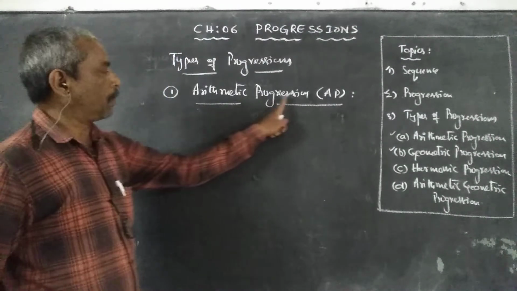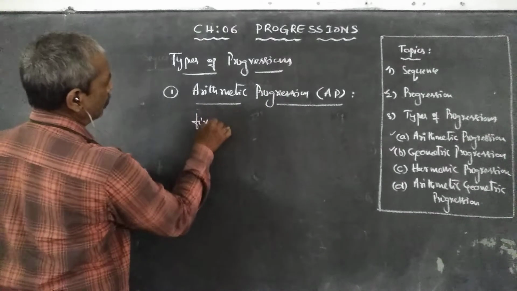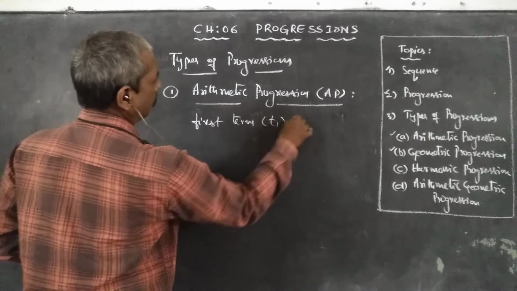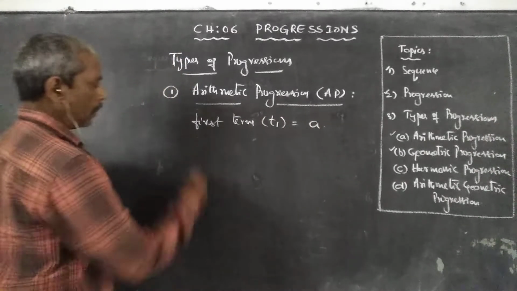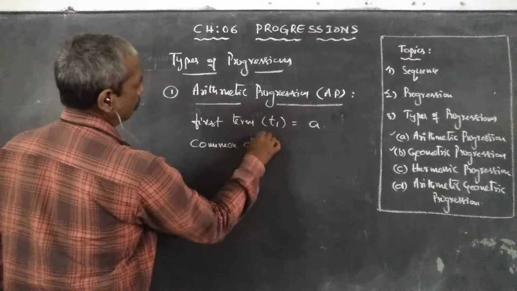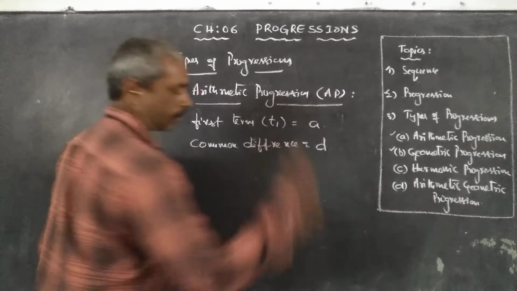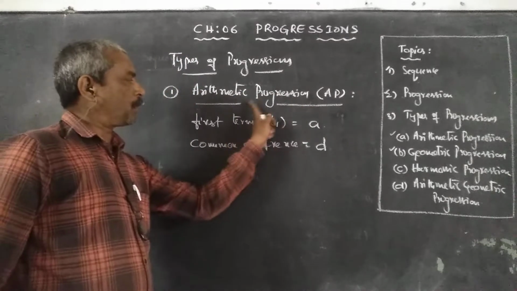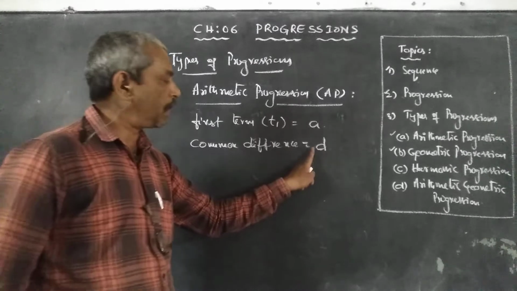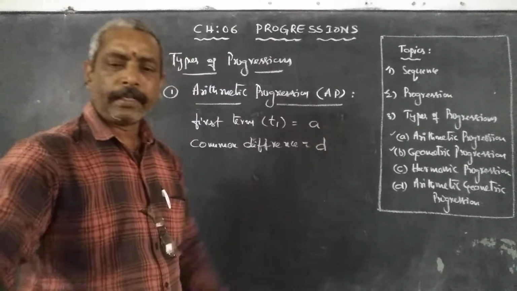In an arithmetic progression, generally we consider the first term, let it be T1 is equal to A, and the common difference is equal to D. The first term of an AP is A and the common difference is D. That means we add the common difference to the first term and we get the second term.